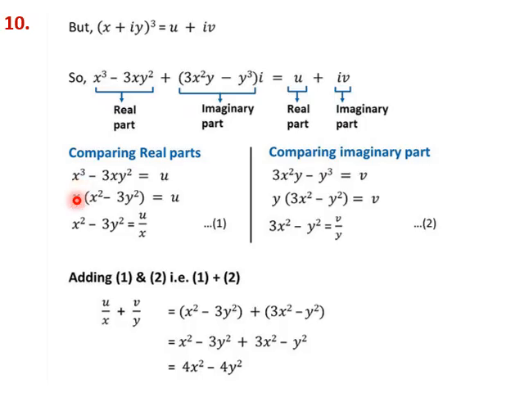On simplifying, this x can be taken common here, so this will become u by x equal to x square minus 3y square. Similarly here 3x square minus y square will be v by y. Now we add 1 and 2. So we get u by x plus v by y equal to 4x square minus 4y square. That's what we wanted to prove. This is required to be proven, and we have done so.